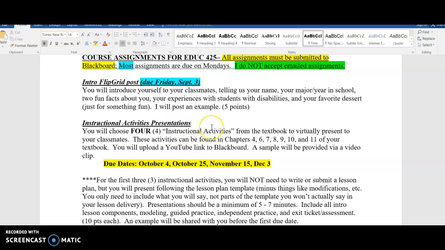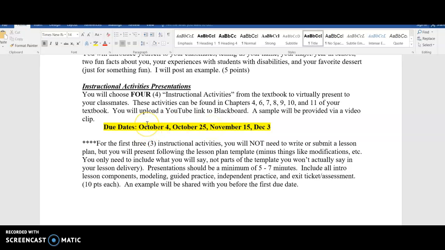All right, so the next assignment, you're going to choose 4 instructional activities. These are in your textbook, in chapters 4, 6, 7, 8, 9, 10, 11. I cannot pull up my textbook from my home computer. Don't ask. It's a whole big long story. So I cannot show you the e-text with the instructional activities, but before the first activity is due, I will show you from the actual textbook, okay?